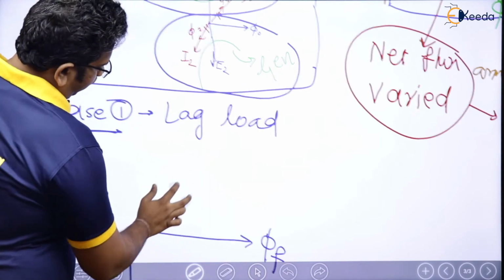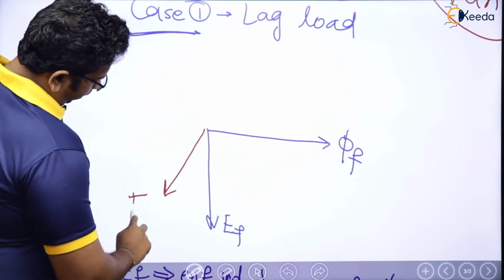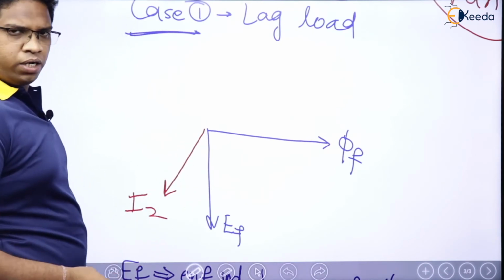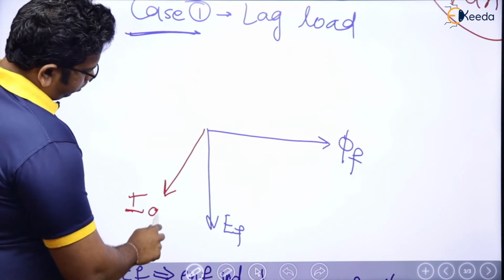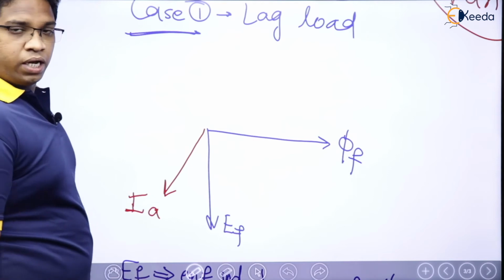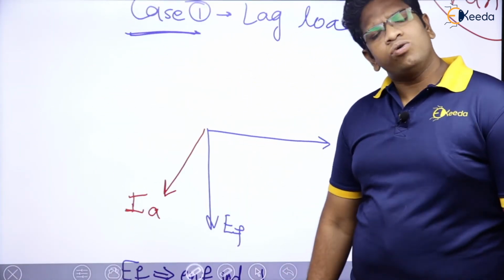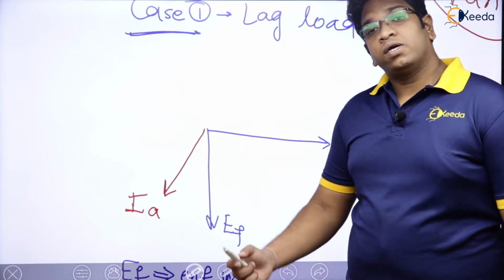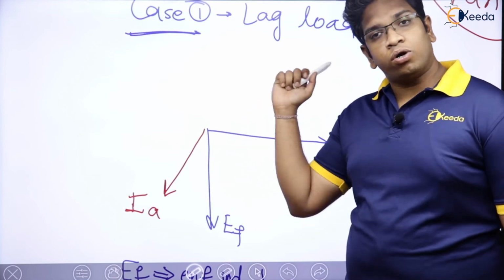So here I2 will come like this. Is it going to be I2? No, it is going to be IA now, because we are talking about a generator. Now please tell me, will there be any compensating IA dash? No. Will there be a compensating phi A dash? No. That arrangement is not possible here.